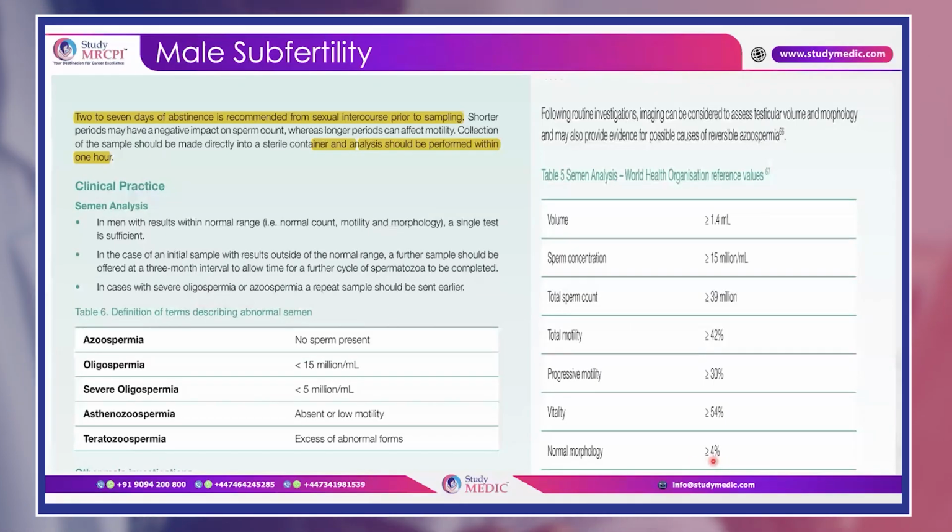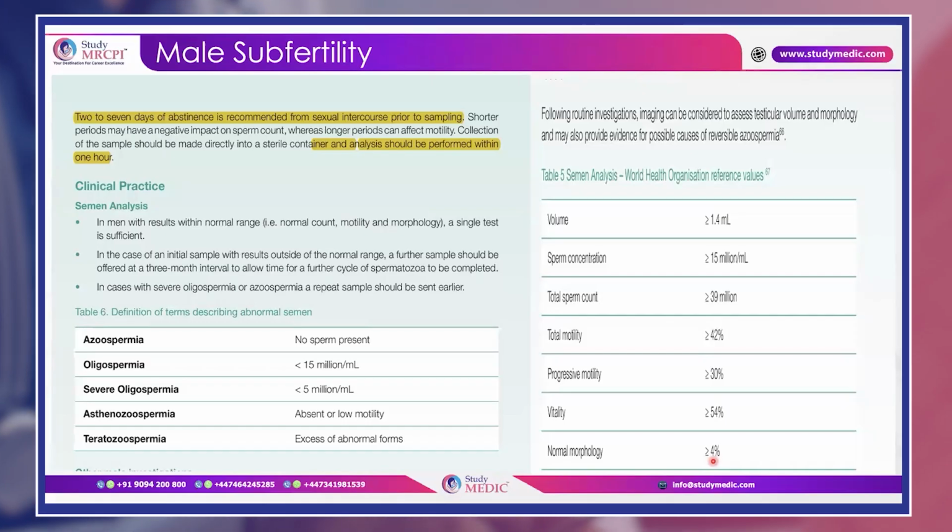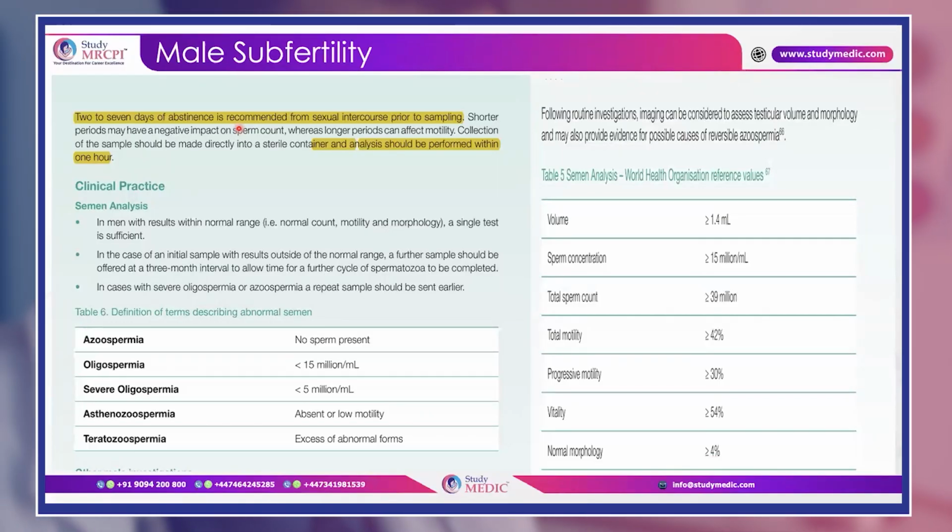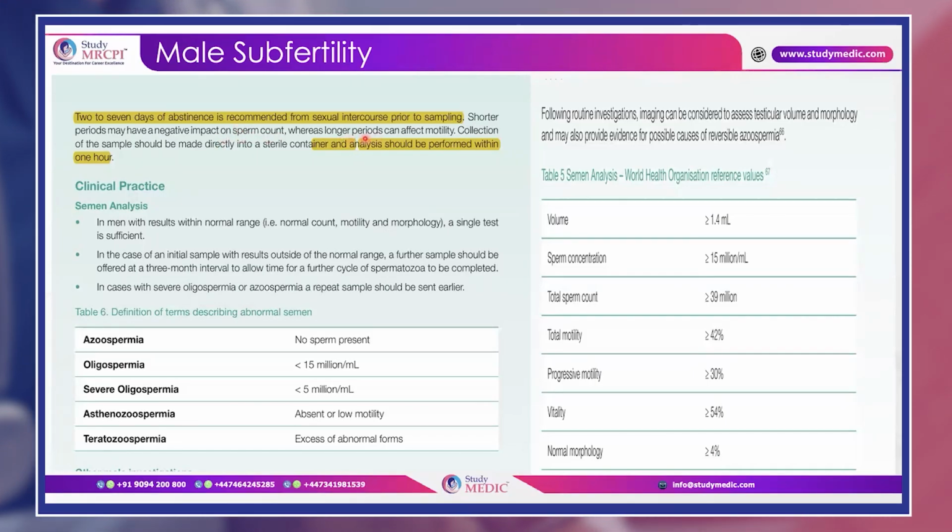So how will we discuss with the male patient what they need to do? They need to have 2 to 7 days of abstinence, which is recommended prior to giving the sample. Okay, why? Because if there is a shorter period, the negative impact will be on the sperm count, and if it is a longer period, the negative effect can be on the motility. So you have to give them a proper abstinence.